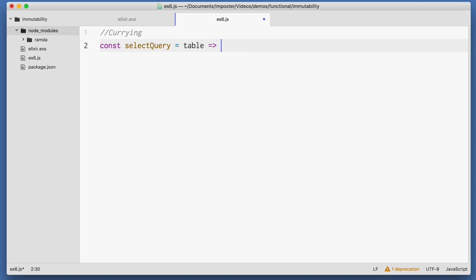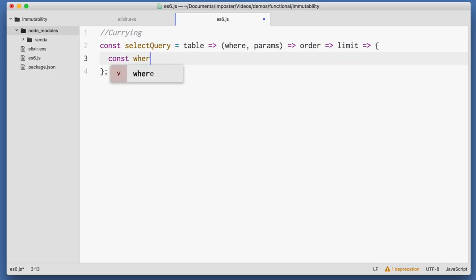So I did. I started out with a curried function set for building a basic select query. Here I'm using the same chained lambda approach. I have a variable called select query, and then I have a set of curried functions: table, where and params, order, and limit. This is a chained set of lambdas.